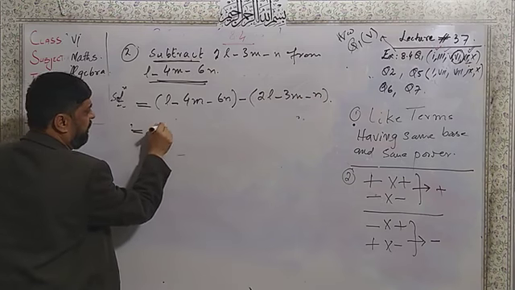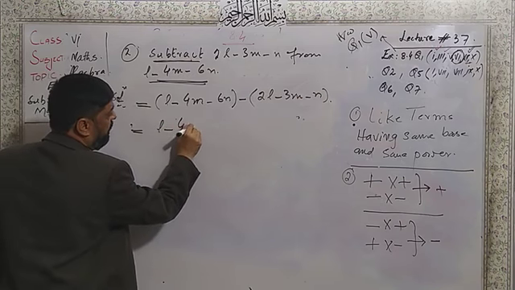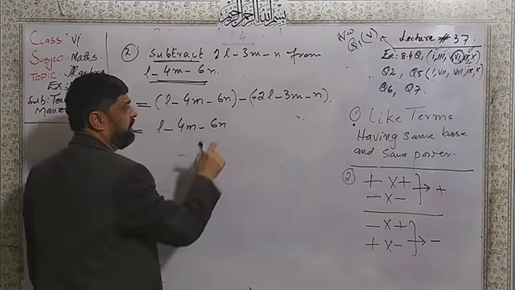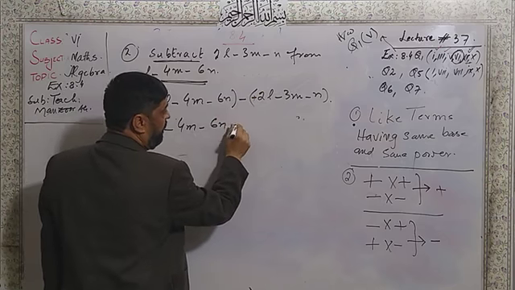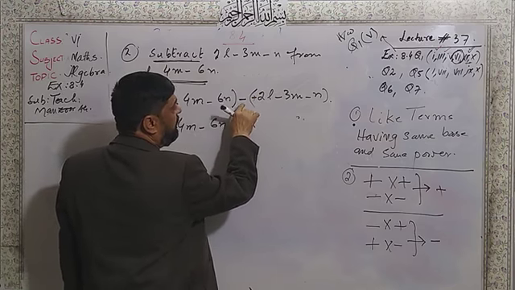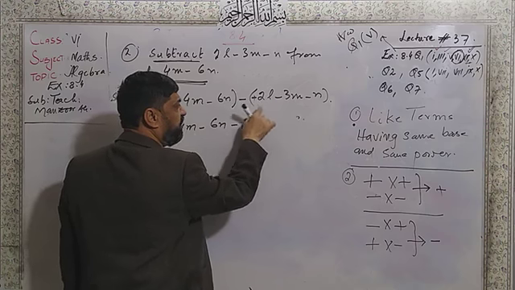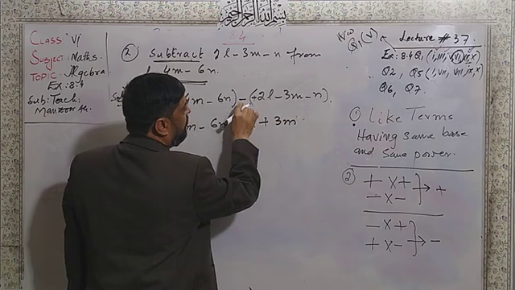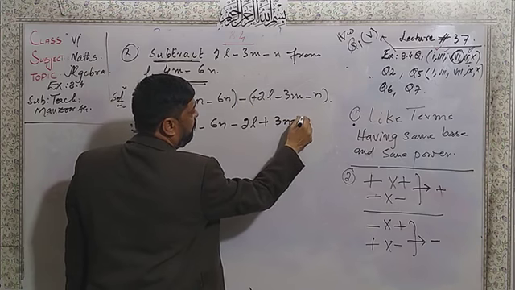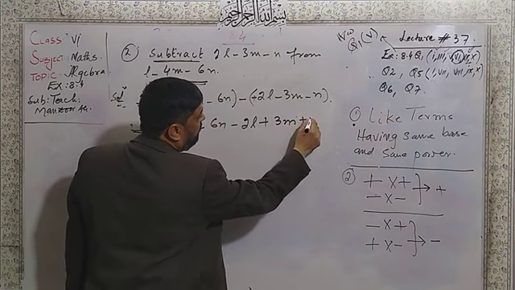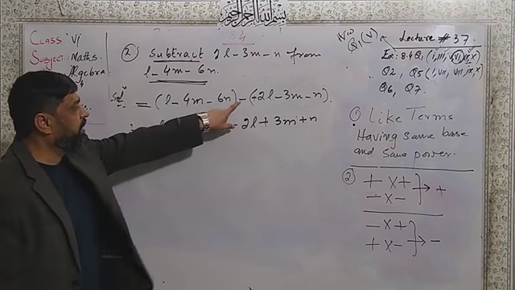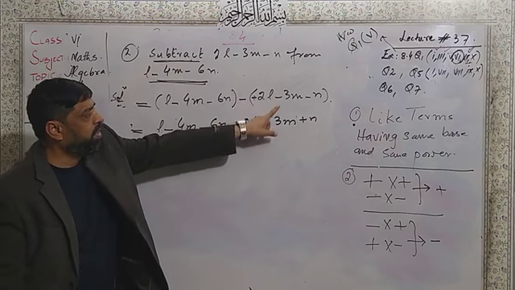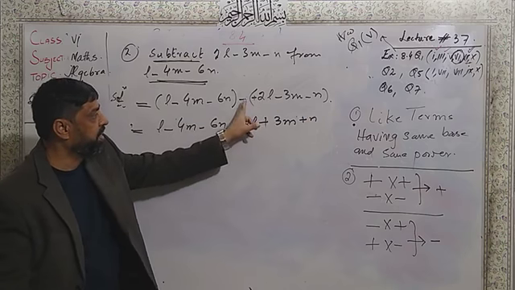Now this will be the same: l minus 4n minus 6n. Now there is no plus sign. Minus into plus, minus 2a. Minus into minus, because of the same sign, that will be positive 3m. Here minus into minus, same sign, it will always be plus. So minus multiplied by plus becomes minus. Minus multiplied by minus becomes plus because of the same sign.